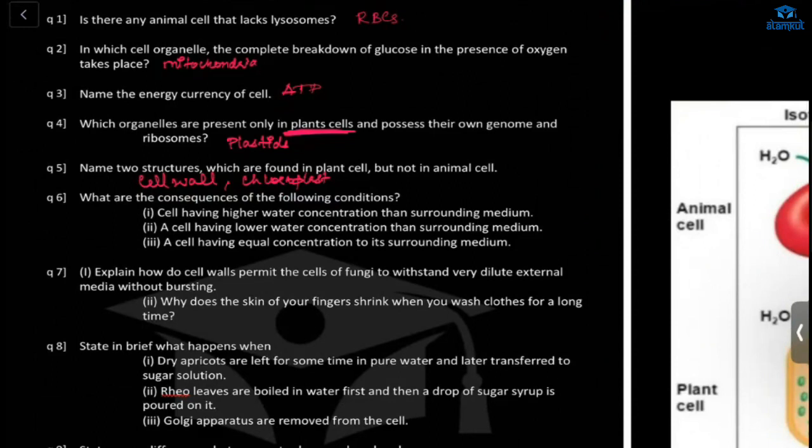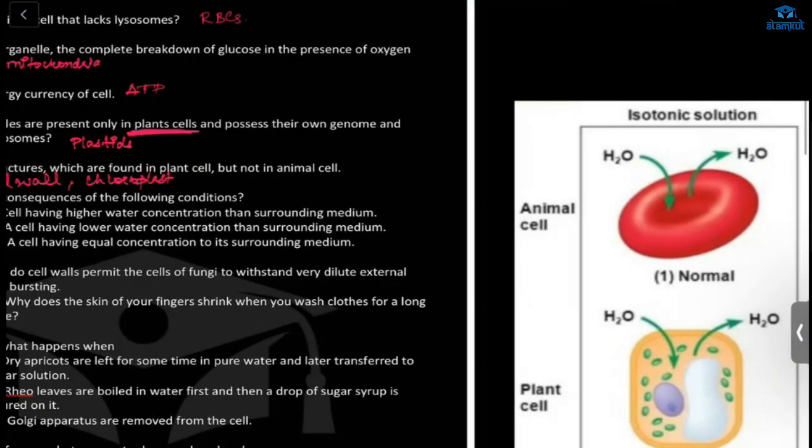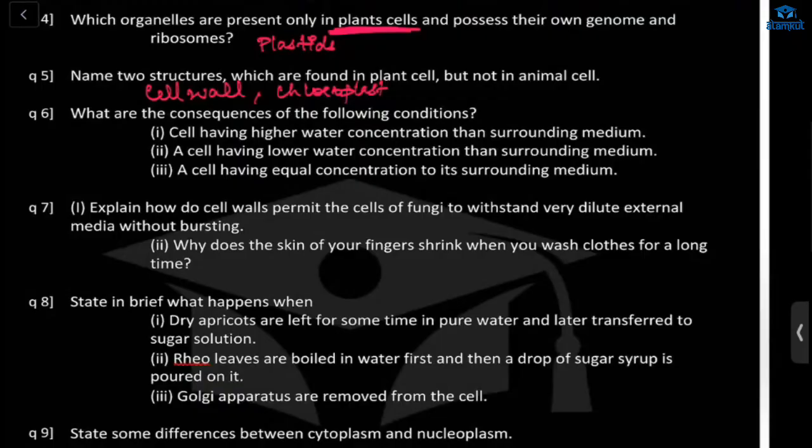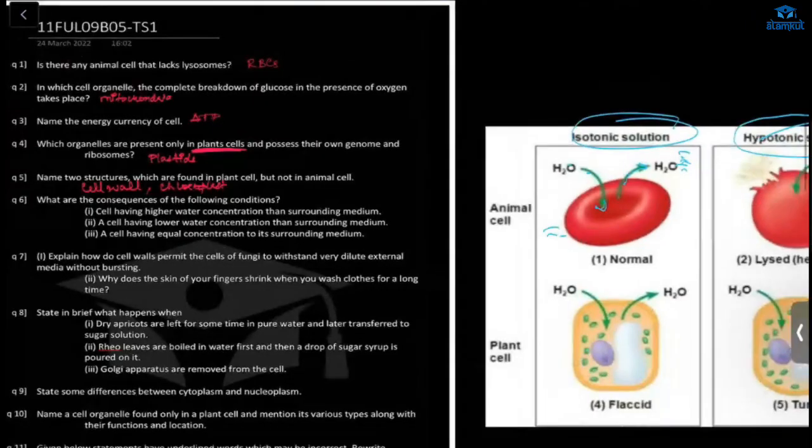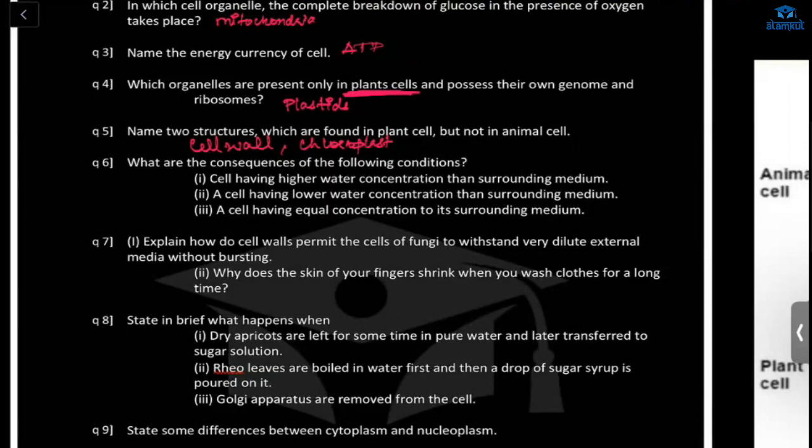Let's see the third option. A cell having equal concentration. What type of medium? It is an isotonic solution, right? So there won't be any net gain or loss of water. That should be your answer. If water is moving out by a certain amount, then water will move inside by that same amount. It will be equal, so there won't be any net gain or net loss. Understood? Now let's go for the seventh one.